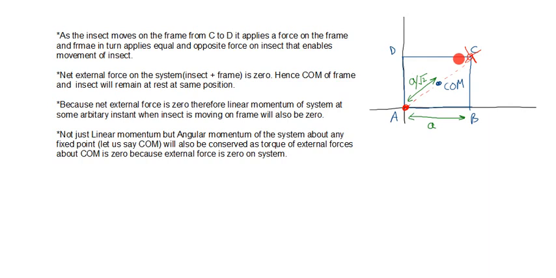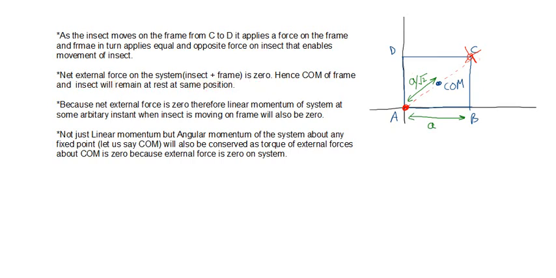And then what will happen? The frame will in turn apply an equal and opposite force on the insect. So the frame will also move and the insect will also move. So the force between the frame and the insect will be an internal force. So the net external force on the system, which is insect plus frame, is 0.